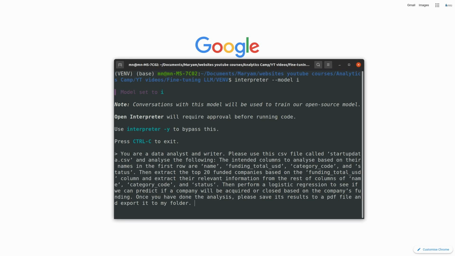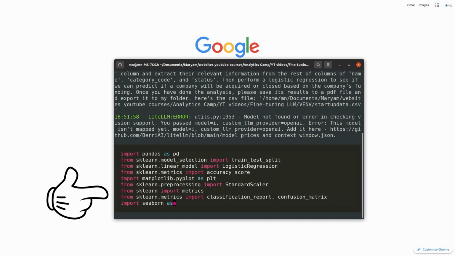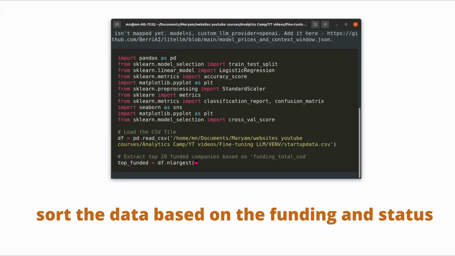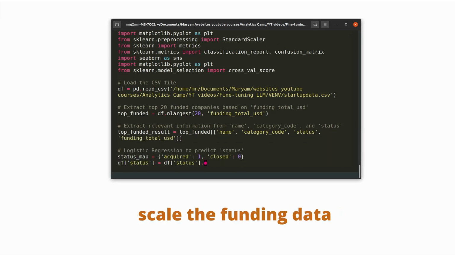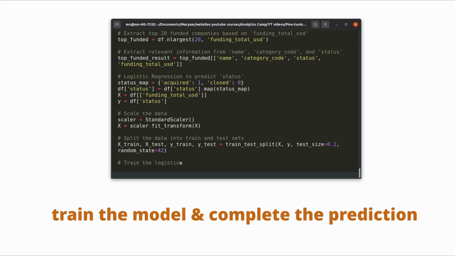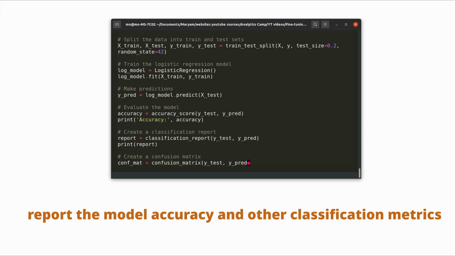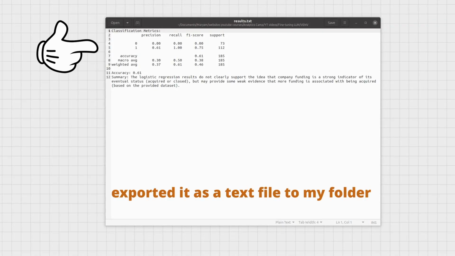As you can see on the screen, it followed the standard procedure of importing logistic regression modules from scikit-learn along with the classification report and confusion matrix. And then it started to sort the data based on the funding and status, mapped status to 0 and 1, scaled the funding data, split it to training and testing sets, trained the model, completed the prediction, and then reported the model accuracy and other classification metrics, and exported it as a text file to my folder as you see.